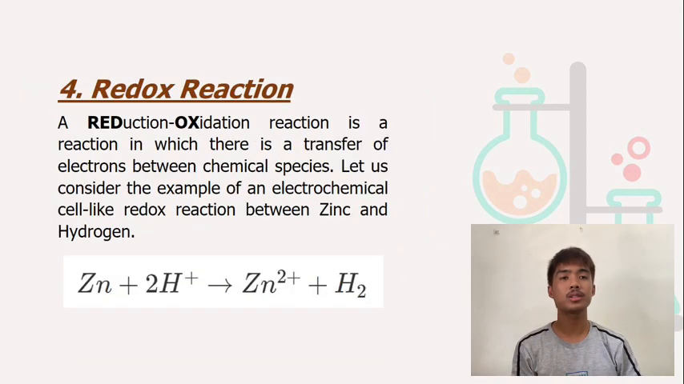Next, redox reaction. A reduction-oxidation reaction is a reaction in which there is a transfer of electrons between chemical species. Let us consider the example of an electrochemical cell-like redox reaction between zinc and hydrogen. Here, a zinc atom reacts with two ions of positively charged hydrogen, to which electrons get transferred from zinc atom, and hydrogen becomes a stable molecule and zinc ion is the product.